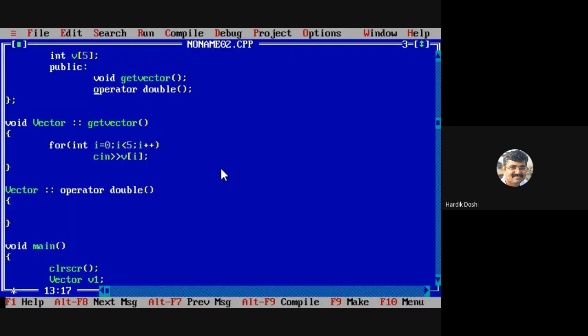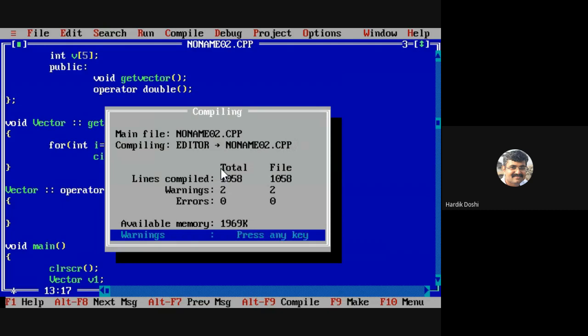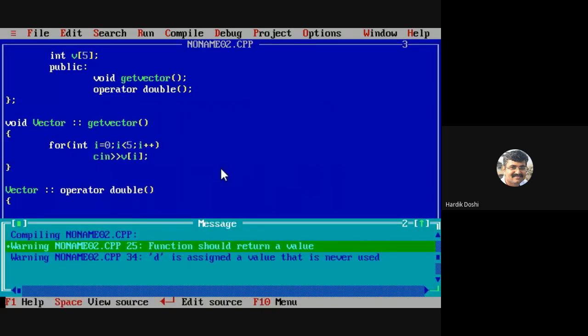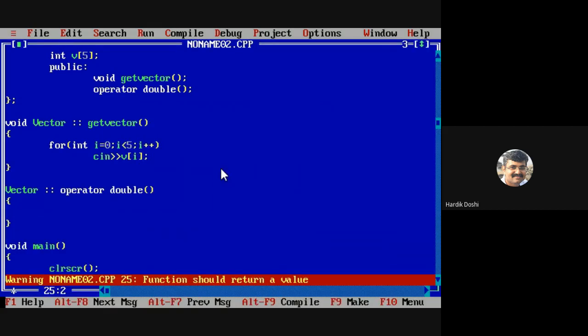Any errors? First of all, check it out. Warnings will come across the warning. Warning gets resolved. But no error right now. Did you find this point now?